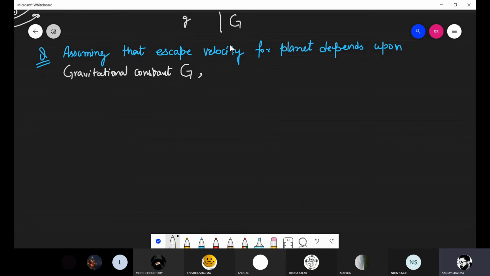G. इसको हम universal gravitational constant भी बोलते हैं. ठीक है, gravitational constant G,